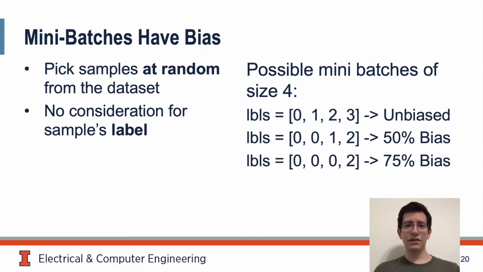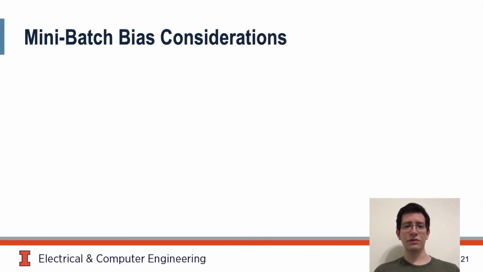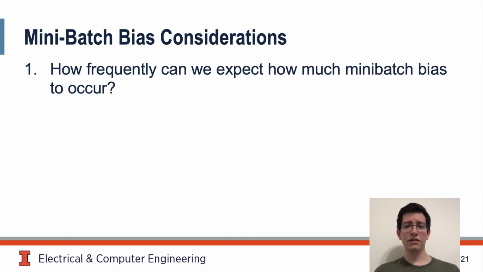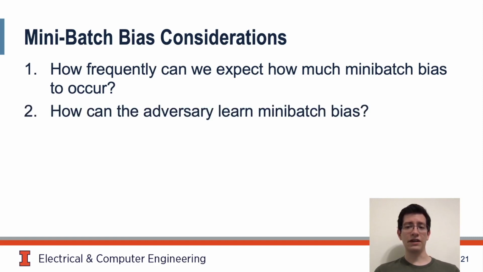There are now 2 important questions we must consider. The first is, how frequently can we expect a specific mini-batch bias to occur? The second is how can the adversary learn mini-batch bias? We discussed the first in the paper and described the second in several slides. For now, assume the attacker can create a mini-batch that has a desired degree of bias towards a desired label.